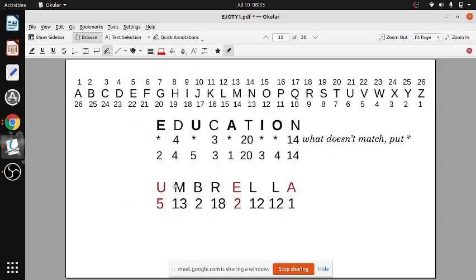Umbrella ka kar lo. Only leave the vowels. Only put for the consonant. M is 13. यह याद रखो. Similarly, B is 2. R is 18. L is 12. L is 12. And A. Now put the vowels. U, A, E, I, O, U. U is 5. A, E. E is 2. And A is 1. So now you get the answer.